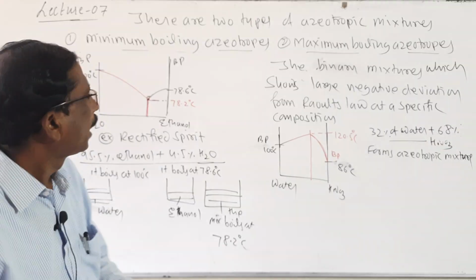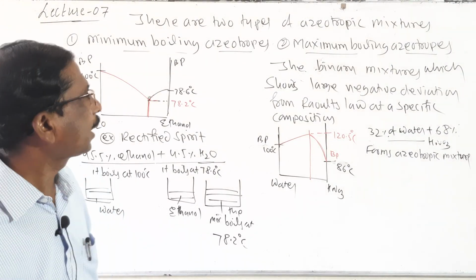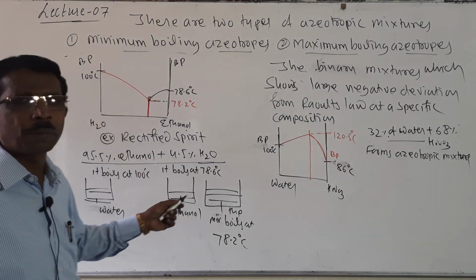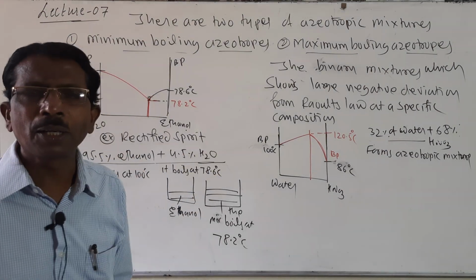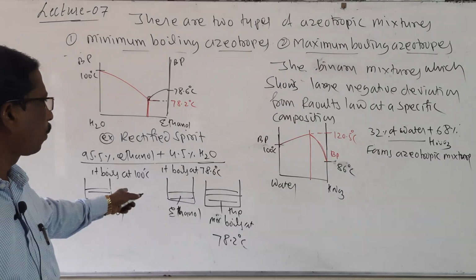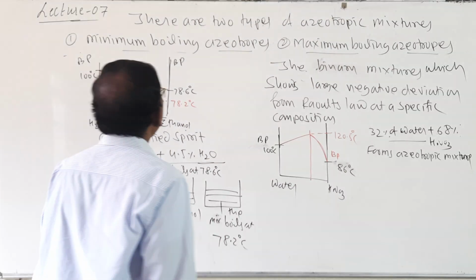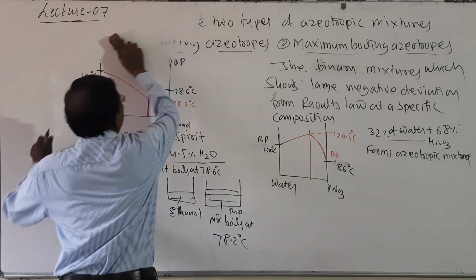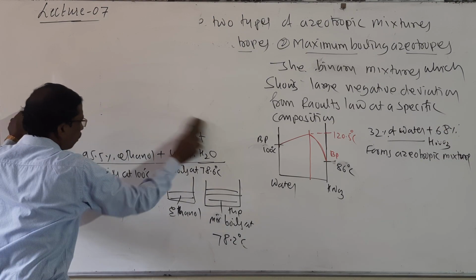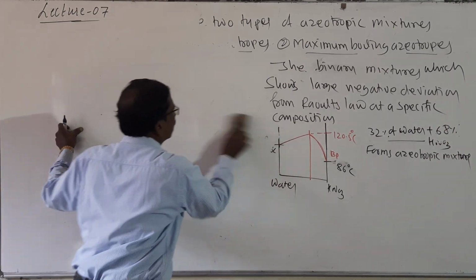So here it is about azeotropic mixture. They may ask for a 2 marks question, what are azeotropic mixture and what is maximum boiling azeotropes and minimum boiling azeotropes, and I explained here with both the examples, that is here water plus ethanol and water plus nitric acid. So after this, let us see the next unit, that is called as colligative properties. So what are colligative properties?